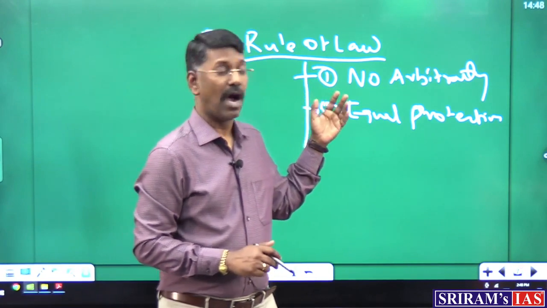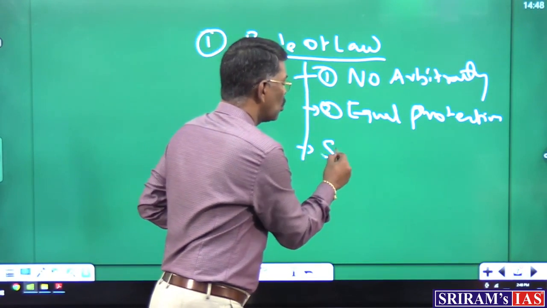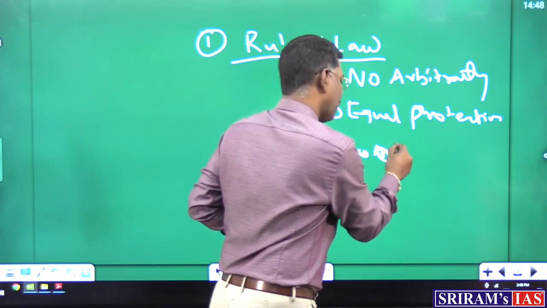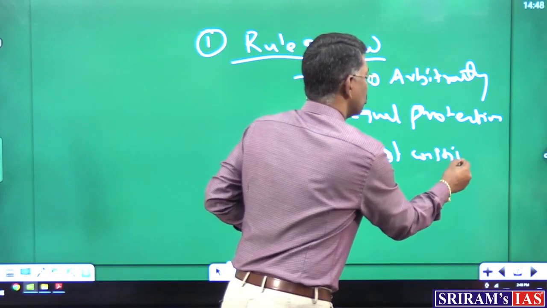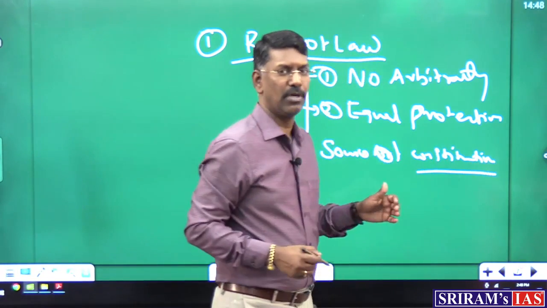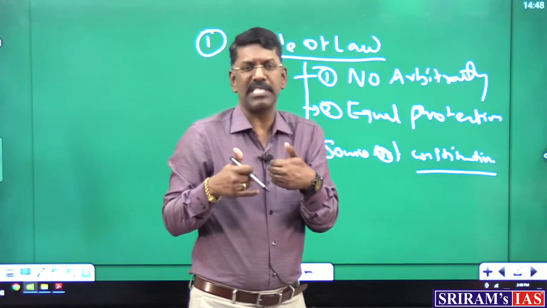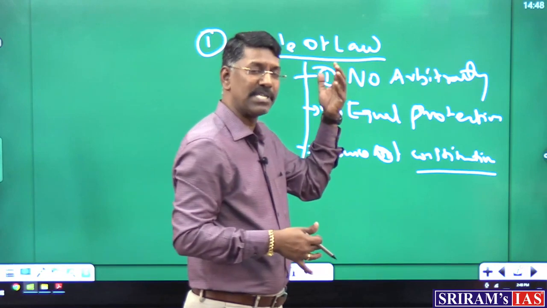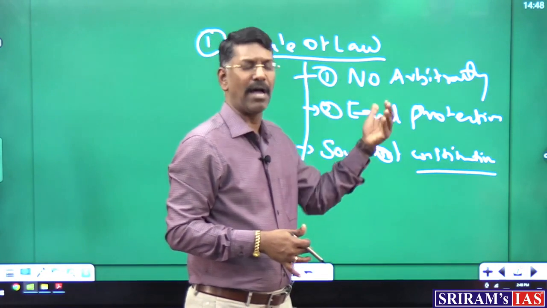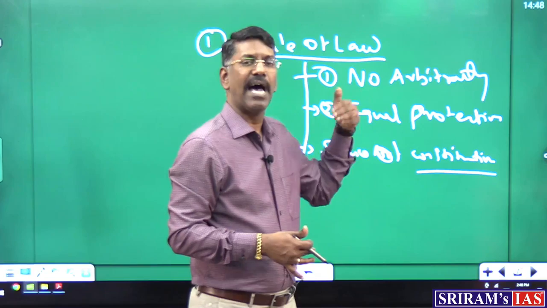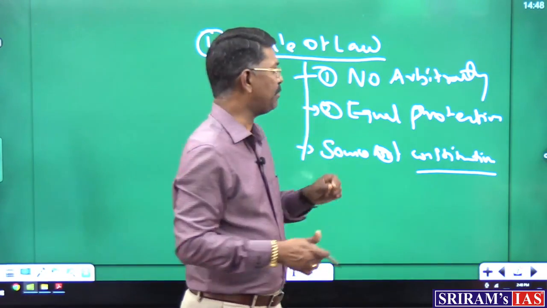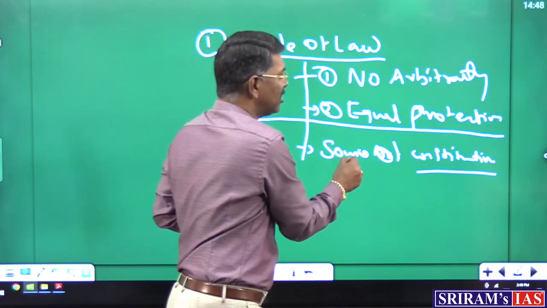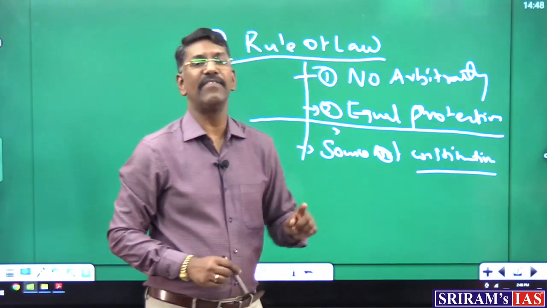Dicey's rule of law. And the third important aspect is the source of the Indian constitution, the source of the constitution. When you look into the source of the constitution, the most important aspect is from India to America, because rule of law became a successful principle to maintain democracy inside American society as well as Indian society. But the first two principles only exist in India; the third type we are not practicing, that is only available in America.